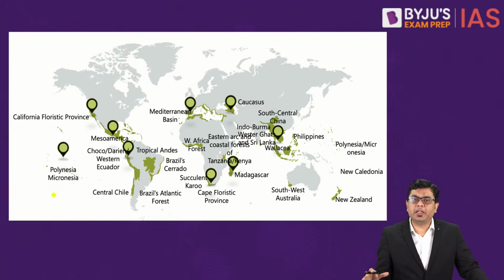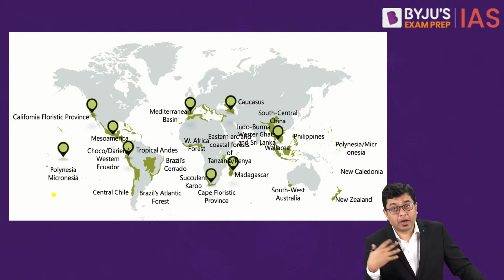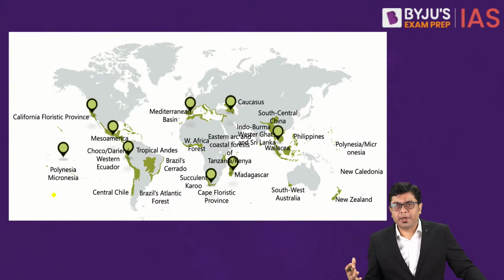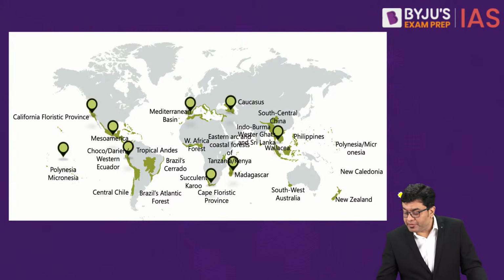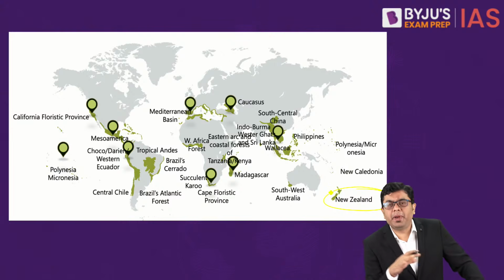Now take a look at the global biodiversity hotspot distribution overall. Now for your examination, obviously you don't need to learn all of them. There are around 36 global biodiversity hotspots. There is no requirement to learn all of them. It is not possible as well. But you will observe that few of them, for example, the one in New Zealand and so on, are clearly not placed in the tropics. So the presence of biodiversity hotspots is not required to be in the tropics itself.